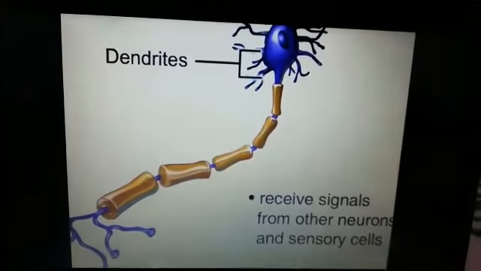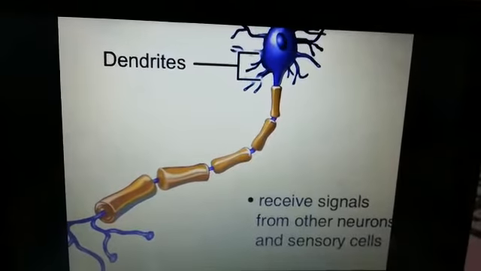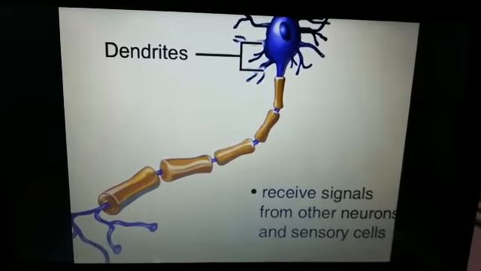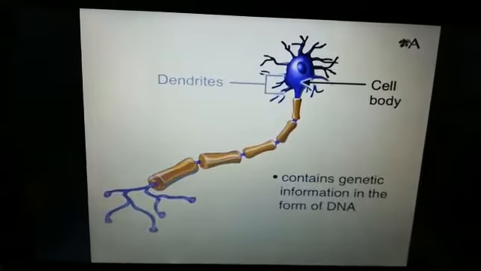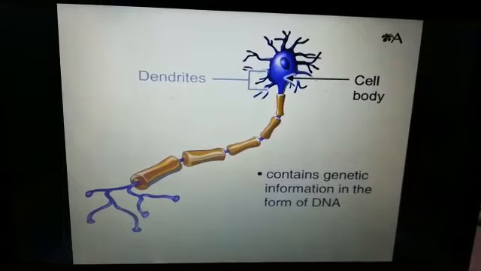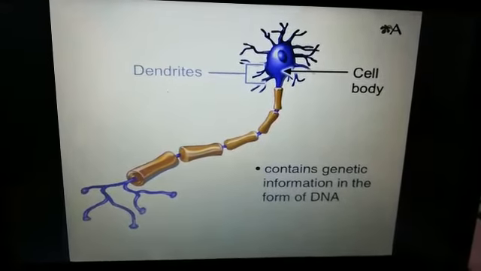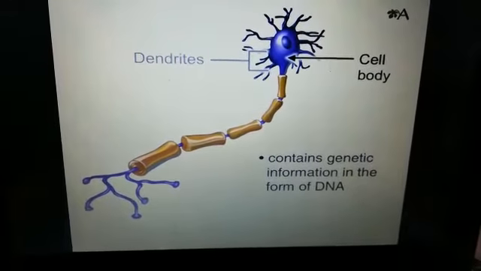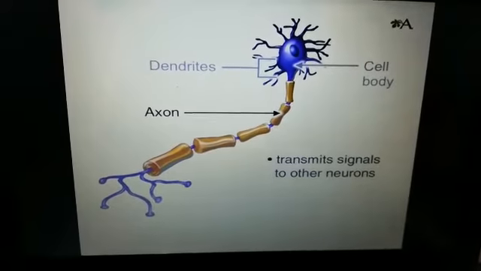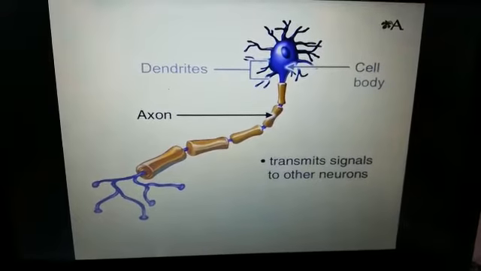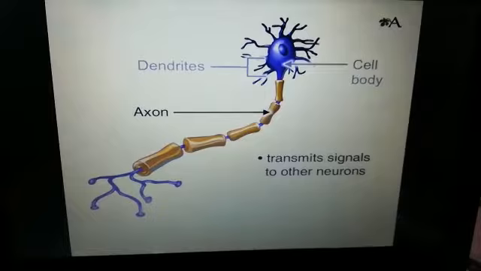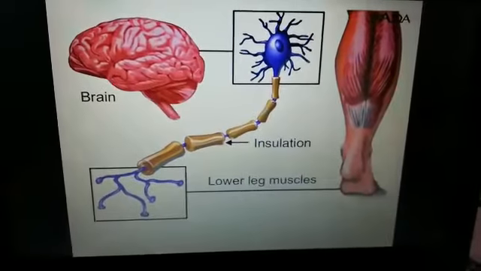The dendrites are the tree-like structures that receive signal from other neurons and sensory cells. When we talk about the cell body, it contains genetic information in the form of DNA. And the axon is the part of neuron that transmits signals to the other neurons.